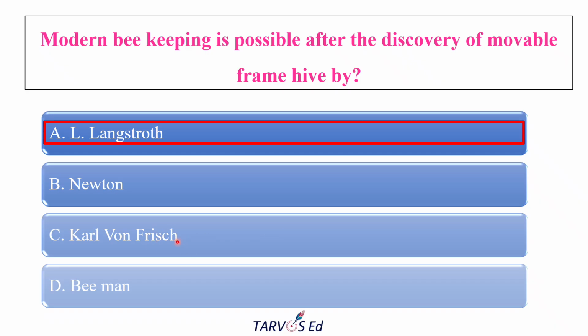And Beeman is not a scientist; it is a distractor to check if you know the actual name. So always go with the scientist Langstroth. He was the first to discover the movable frame hive, and he is the father of American beekeeping. Please remember, he was also known for the discovery of bee space.